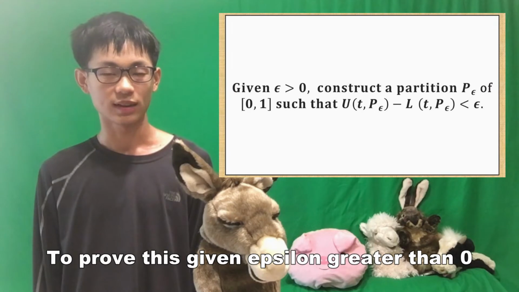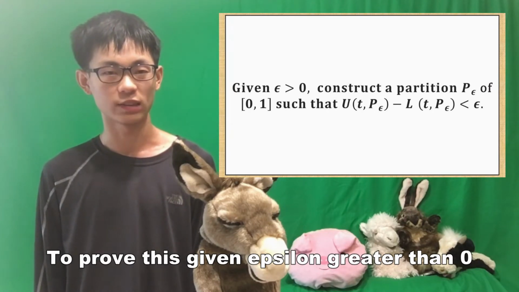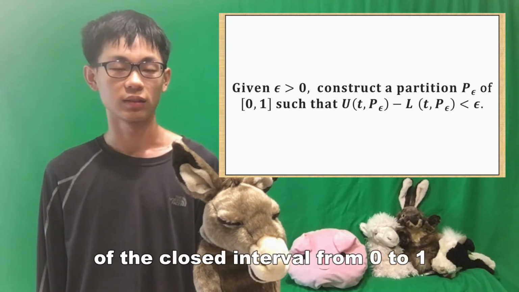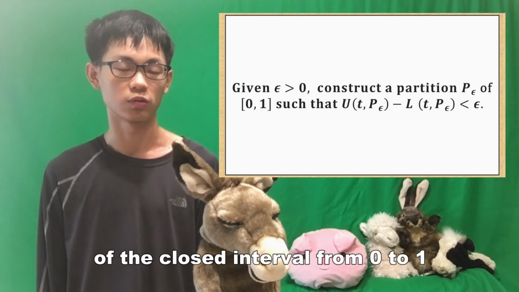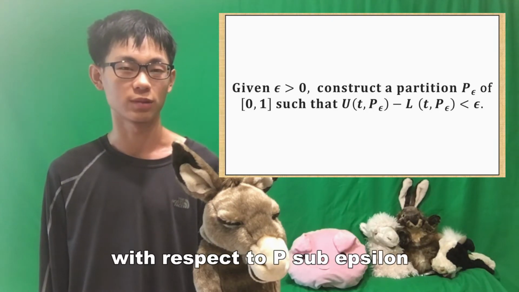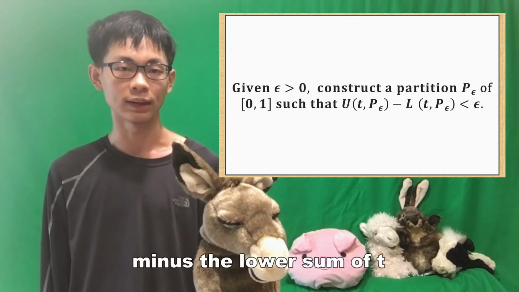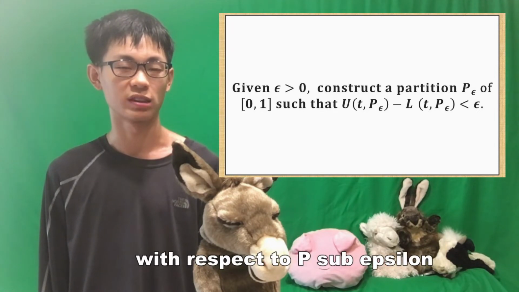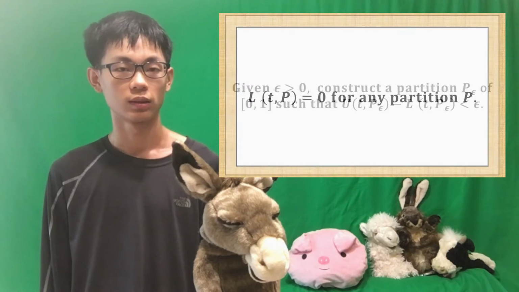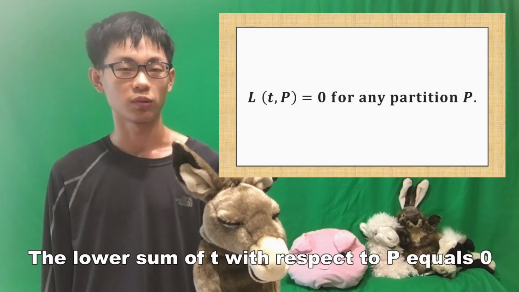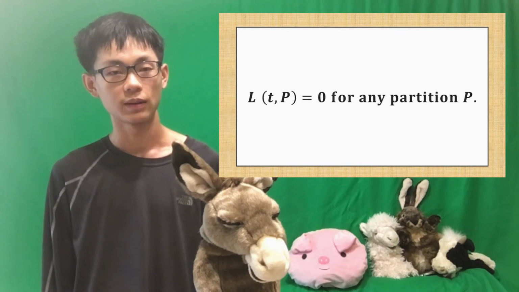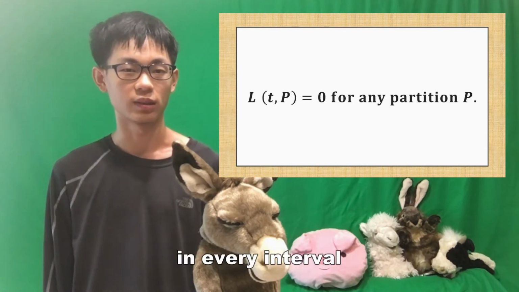To prove this, given epsilon greater than 0, we need to construct a partition p sub epsilon of the closed interval from 0 to 1, such that the upper sum of t with respect to p sub epsilon minus the lower sum of t with respect to p sub epsilon is less than epsilon. The lower sum of t with respect to p equals 0 for any partition p because there is an irrational number in every interval.